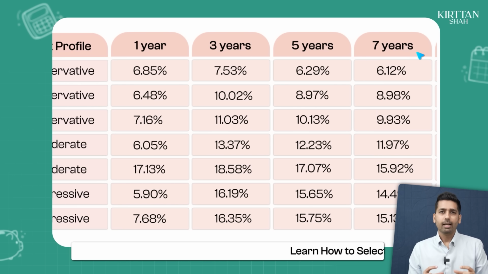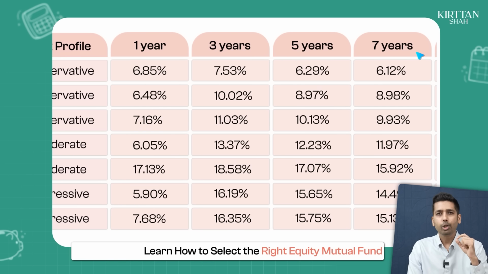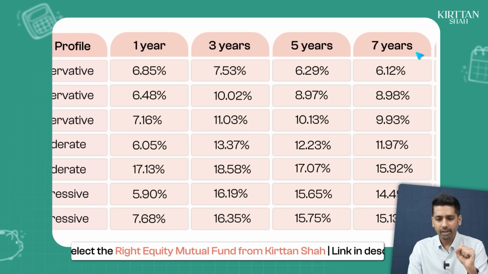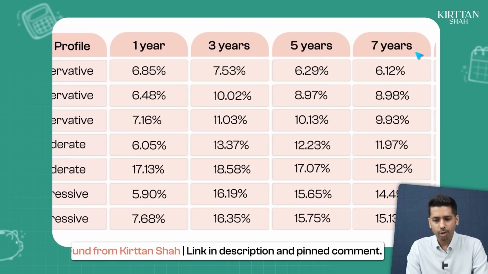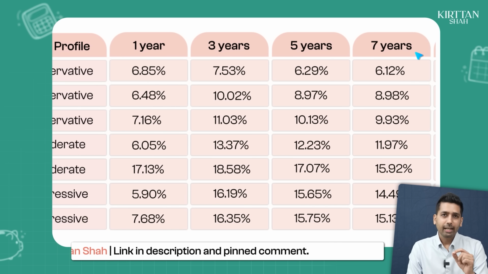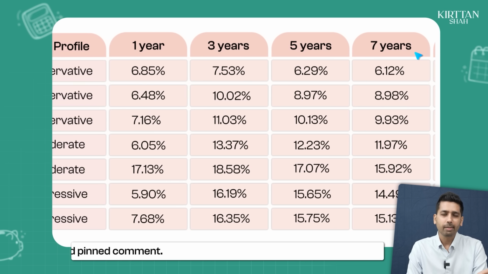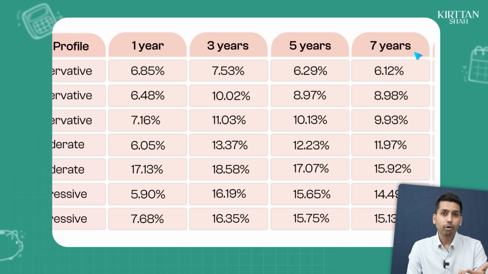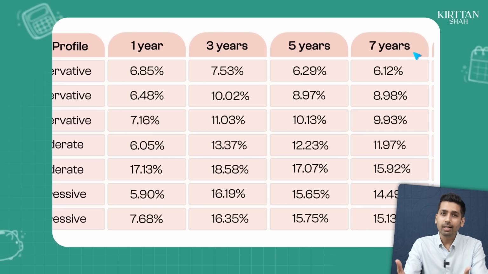So if you look at a comparison between conservative hybrid and equity savings, you will see equity savings makes you 1% return higher than your conservative hybrid. But is the product taking higher risk? The product is actually not taking higher risk. So now you see, your equity savings fund has generated 1% higher over your conservative hybrid over 3-year, 5-year, 7-year, all periods. But now the question, of course, that you should ask is, are you taking higher risk by investing in equity savings fund? And is it because of the risk that the fund is generating higher returns?